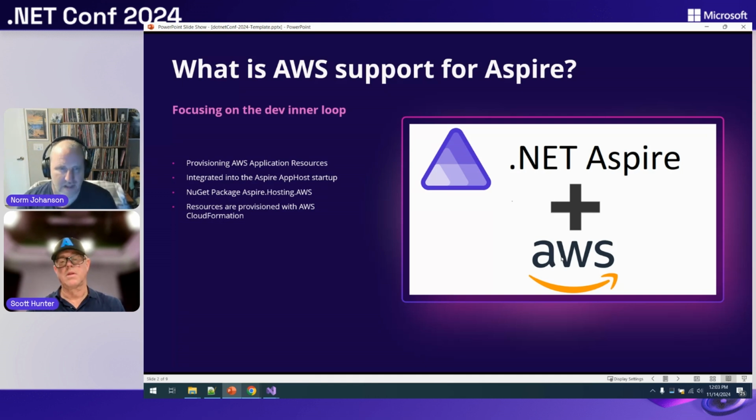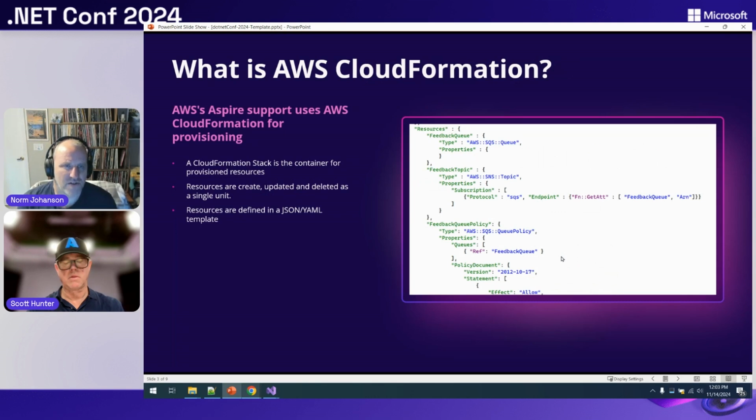Now, for those who may not be familiar with AWS CloudFormation, it is a service where you essentially define all of the resources you need for your applications in a template. It's usually in JSON or YAML, and has all the resources you need. You send that to CloudFormation, and CloudFormation will then create all of your resources as a unit. It lets you think of your resources as a single unit, or stack, as they call it, and I can update them and delete them all together.